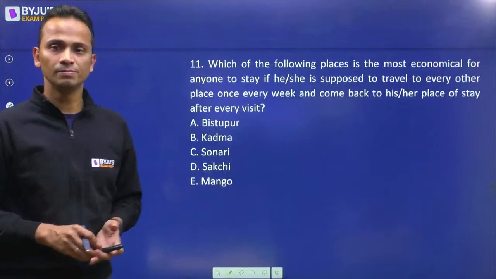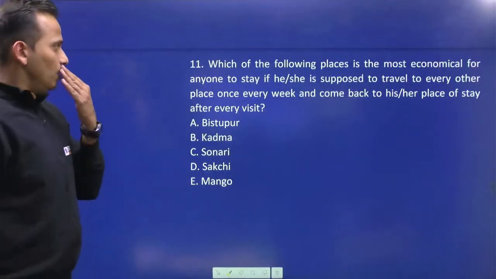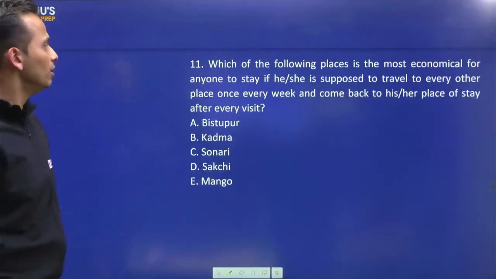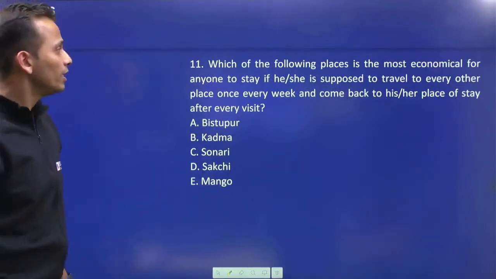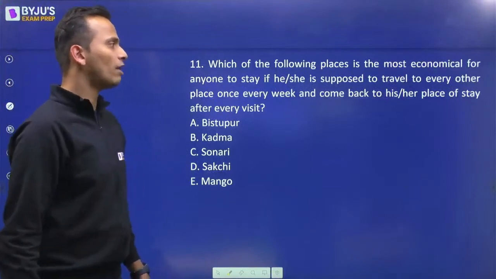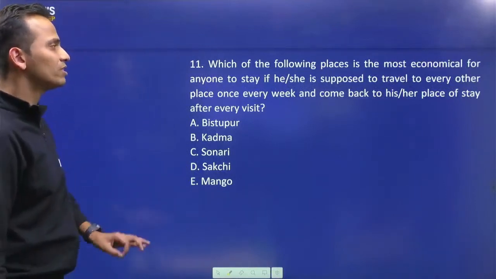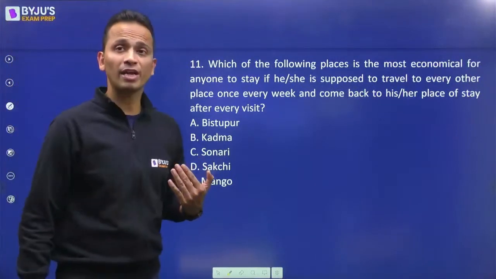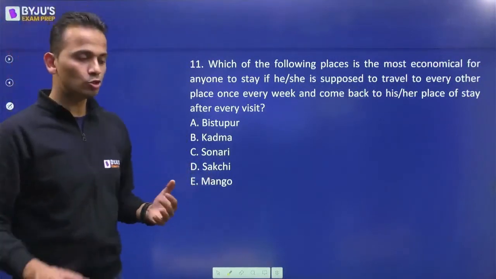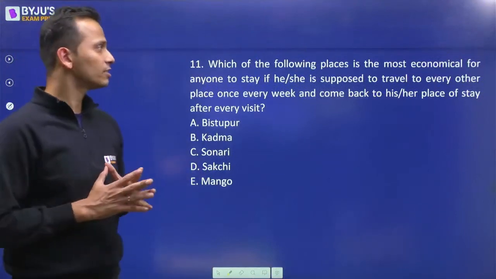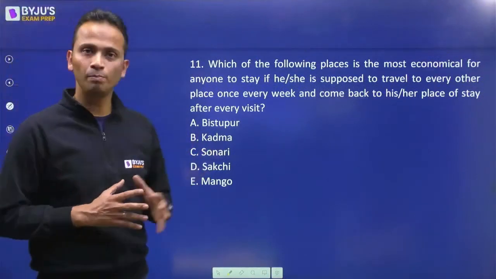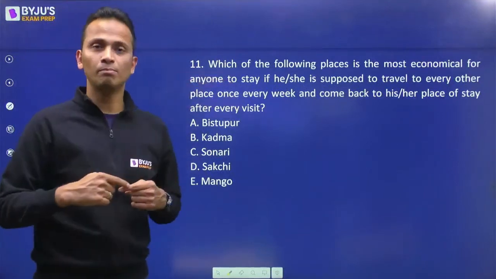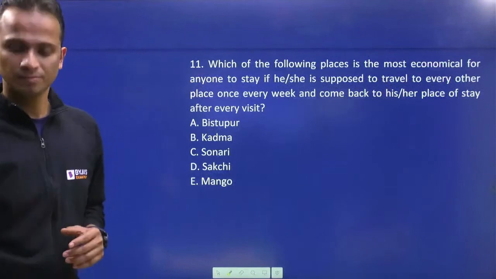Question number 11. Which of the following places is the most economical for anyone to stay if he or she is supposed to travel to every other place once a week and come back to his or her place of stay after every visit? So which is the most economical city?